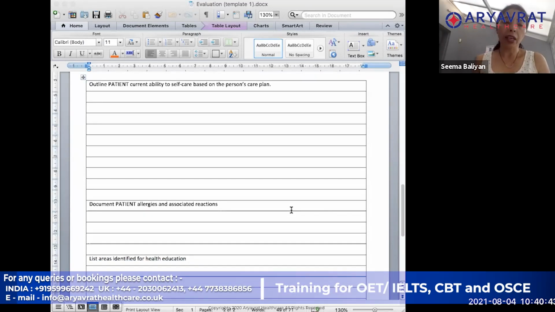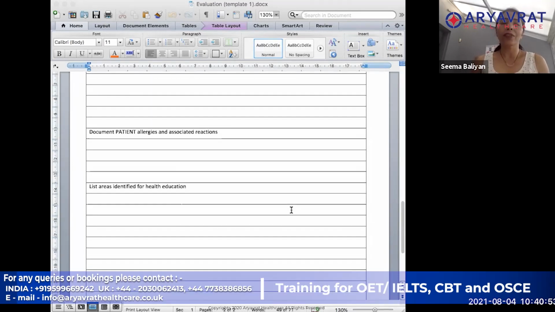So we have already done the current ability of the patient, where we told what the patient is able to do at the moment. We have discussed all that. Now the next section is where you have to document the patient's allergies and associated reaction. Again, this is very simple. It is already going to be there in your notes. All you have to do is copy from there that the patient is allergic to penicillin and he gets a rash or anaphylactic reaction, or the patient is allergic to NSAIDs and he gets a gastric bleed because of that. So it is again a very straightforward thing, and you don't have to do much about that one.